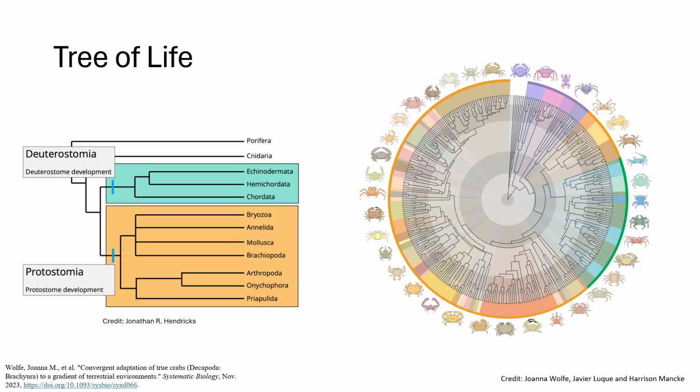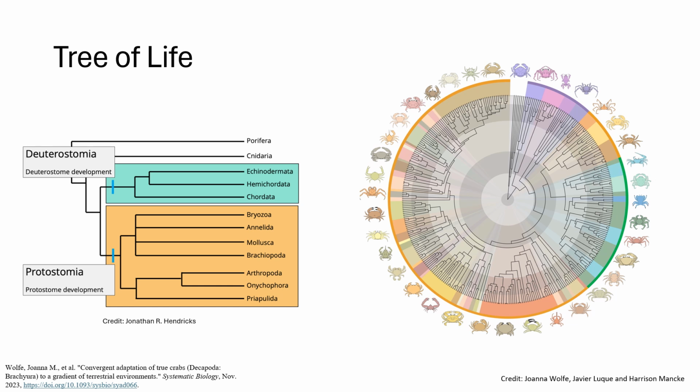I've included two pictures here. On the right is a tree of life diagram showcasing the crabs and their evolutionary cycle. In this diagram, it can be told that true crabs have only independently populated land and fresh water around 17 times. And this diagram ranges from when crabs were first discovered around 200 million years ago, and is a continuing diagram as new species of crabs are being found every couple of years.